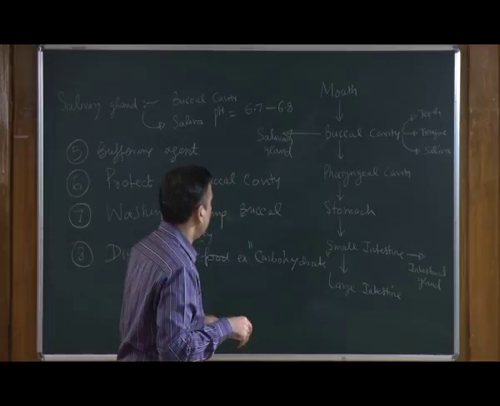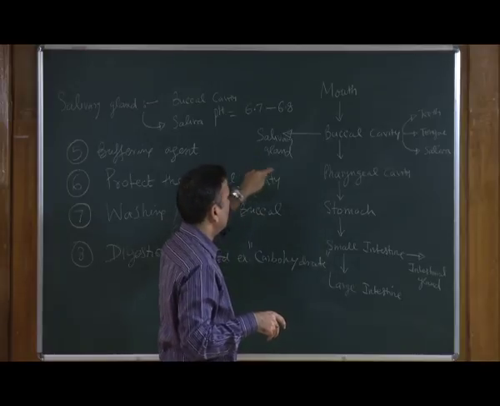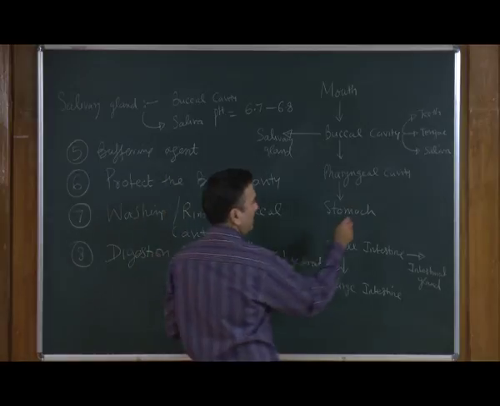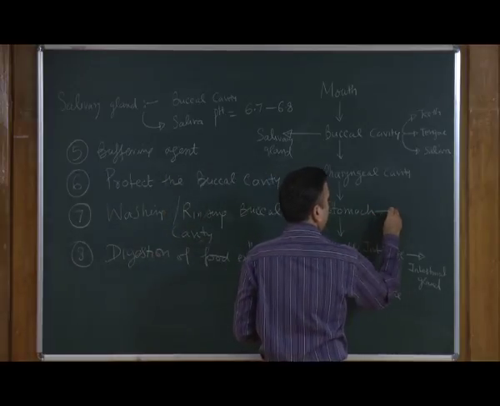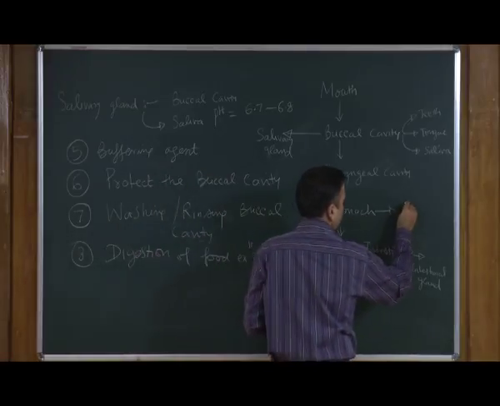Now, our discussion about the salivary glands is done. So, now we will go to the next glands, the glands present in the stomach, which are called the gastric glands.